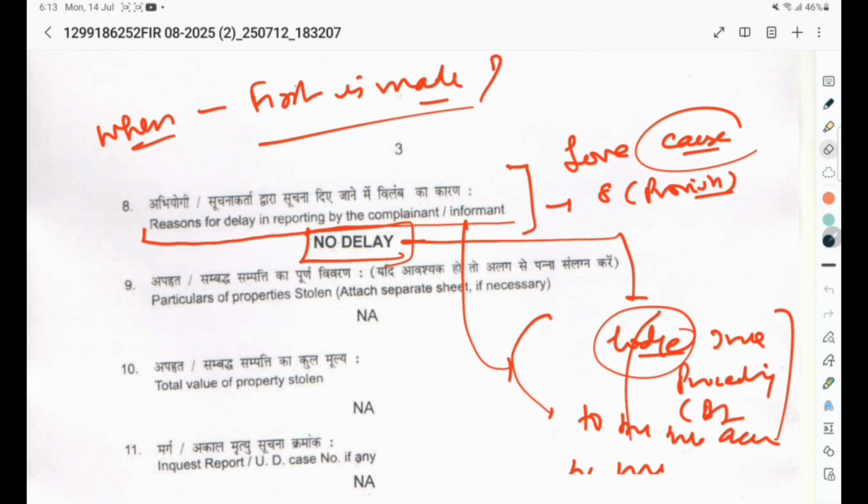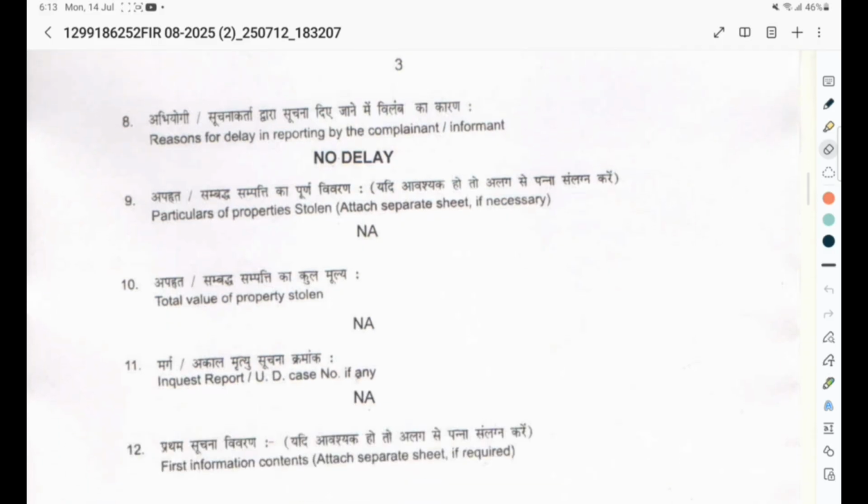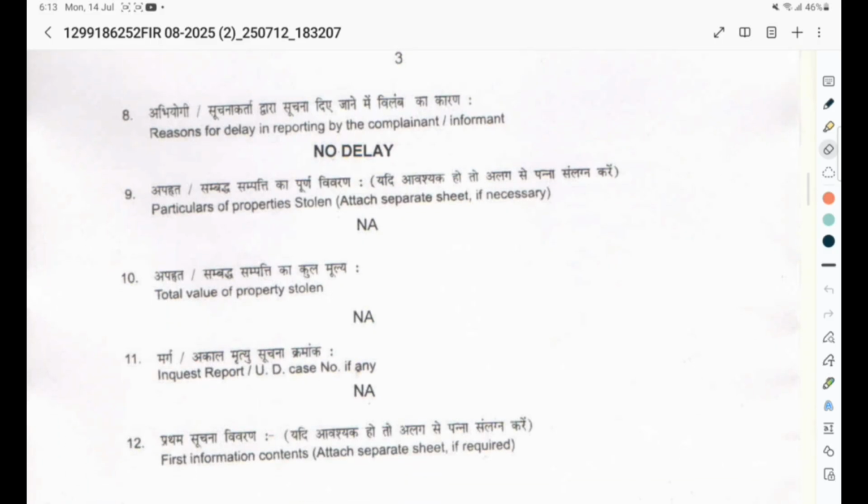In the next point, the consent detail of the property stolen is to be mentioned, but here they have to mention the amount of demand indulged. And apart from that, point number 10 is of no value. Point number 11 is again of no value because it is consent with inquest. And in points number 13, 14, 15, the facts are mentioned concerning the laboratory analysis. But these points are concerned with the charge sheet, not with the FIR, to be noted.